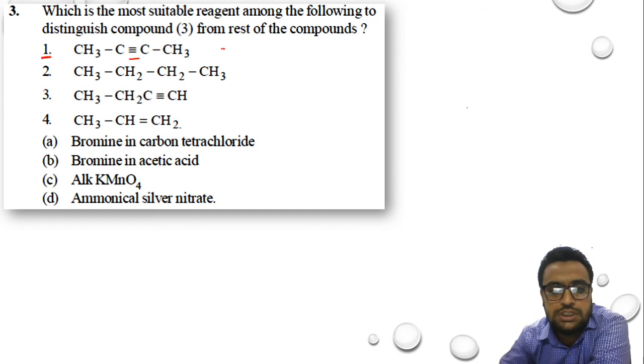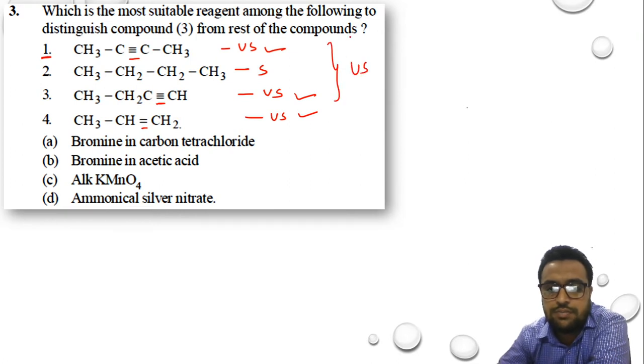Option 2 is saturated because there is no double or triple bond. Option 3 has an unsaturation point, so it is unsaturated. Option 4 also has a double bond, so it is unsaturated. So options 1, 3 and 4 are unsaturated and 2 is saturated.